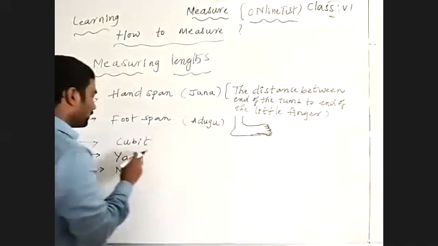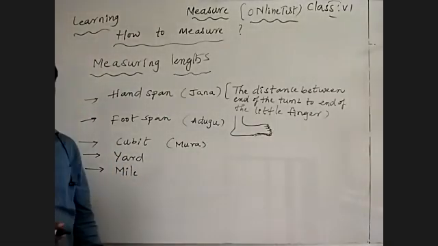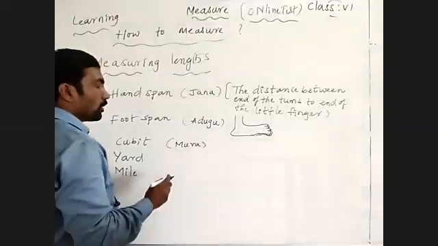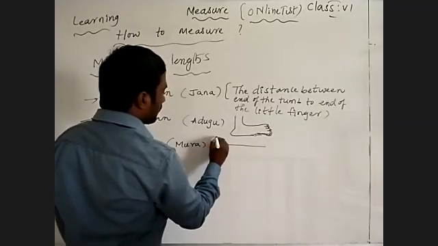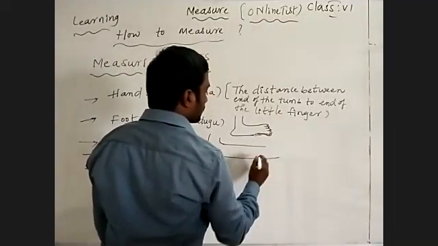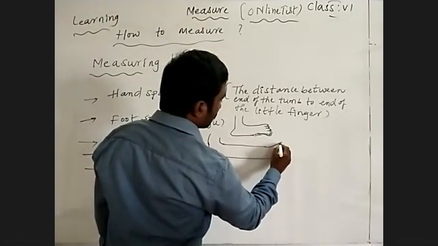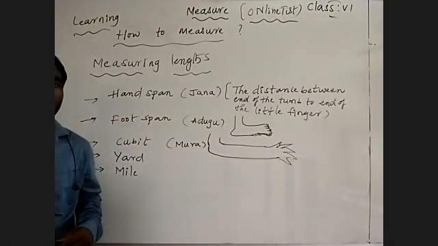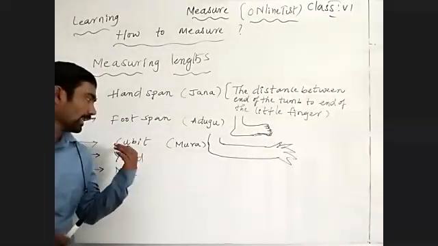And this is a hand span, and this is a cubit. Cubit in our general language is mura. It is the distance from the end of the elbow to the edges of the fingers of a hand. That is nothing but a cubit.